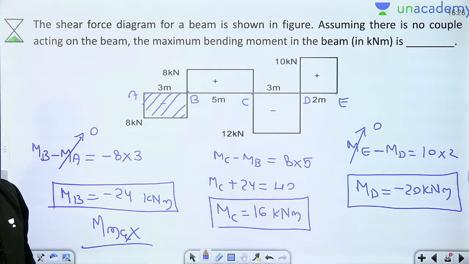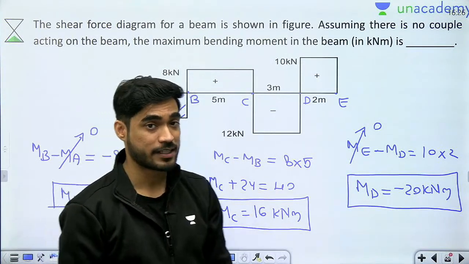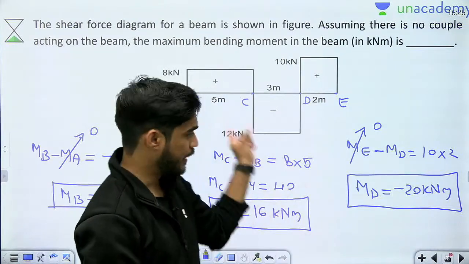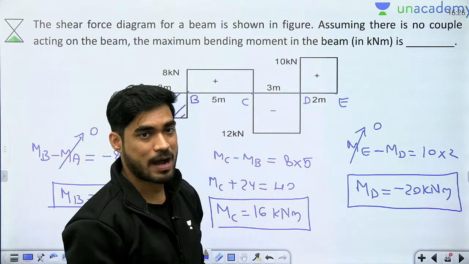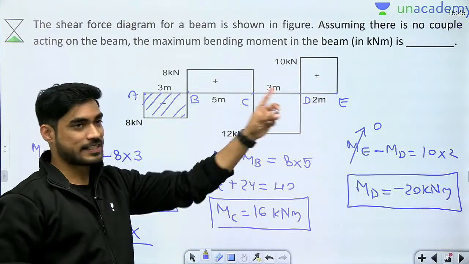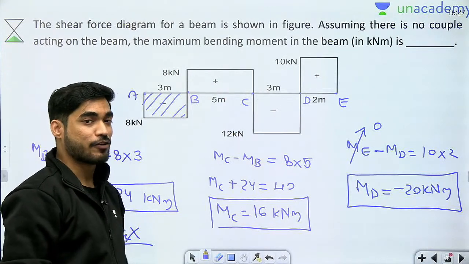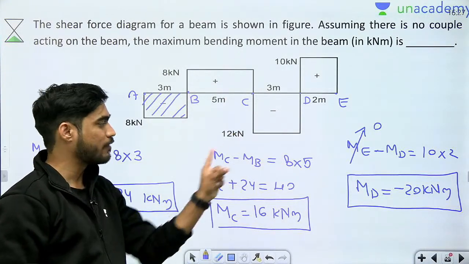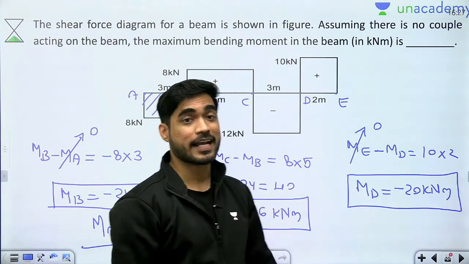So do you understand how we can find out bending moment directly from the area of shear force diagram? Now here you might be noticing that bending moment is changing sign, negative से positive, फिर positive से negative. How many times is it changing sign? 2 times. Negative to positive, then positive to negative. Why? Because shear force is changing sign 3 times. B पे, C पे, D पे. So if shear force changes sign 3 times, bending moment will change sign 2 times.